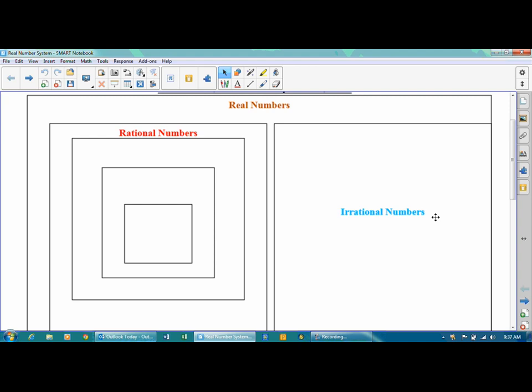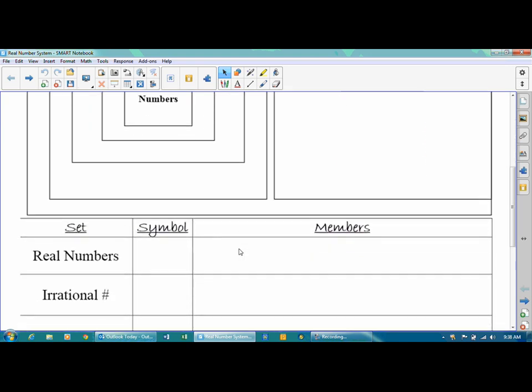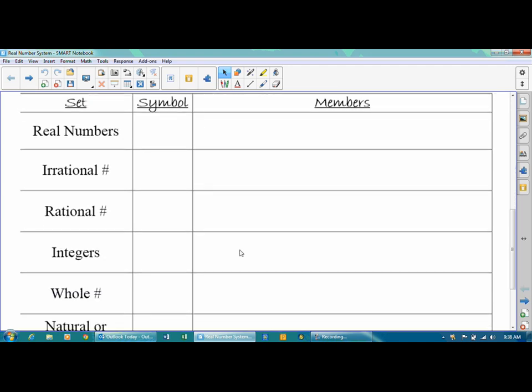But if it's rational, then it can be several other things. Because inside our rational numbers, we also have integers. Inside our integers, we've got our whole numbers. And inside our whole numbers, we've got our natural numbers. Now, as far as what those are, that's down here.